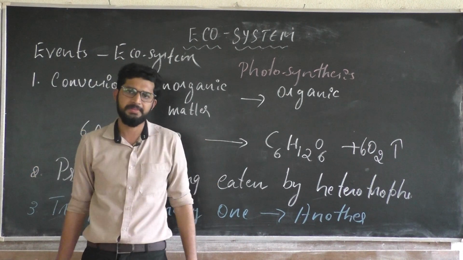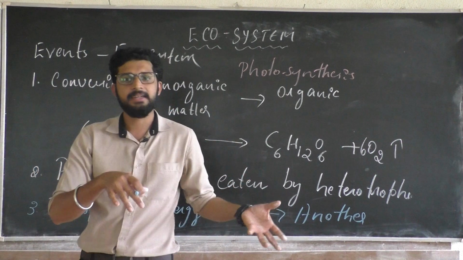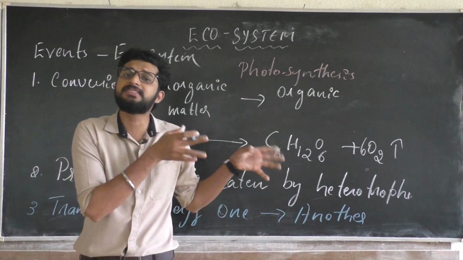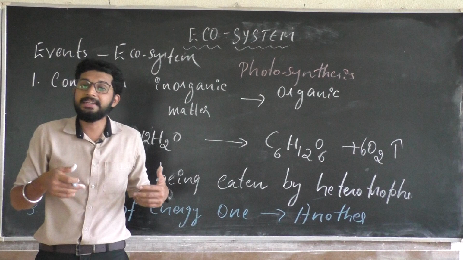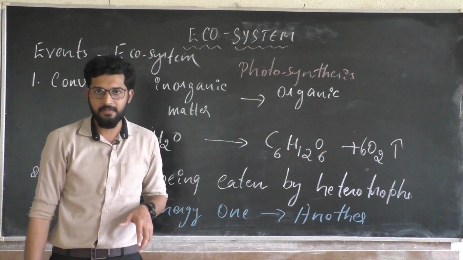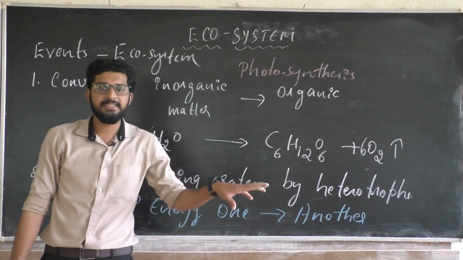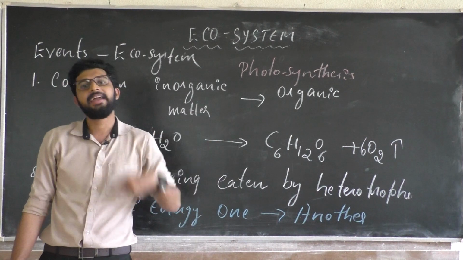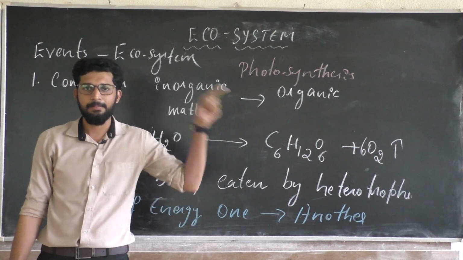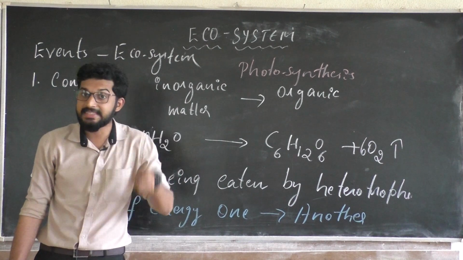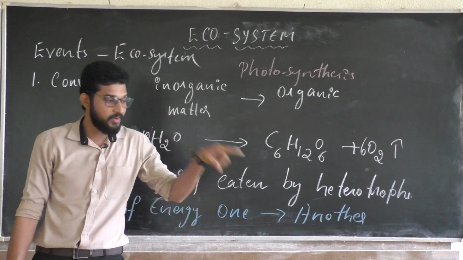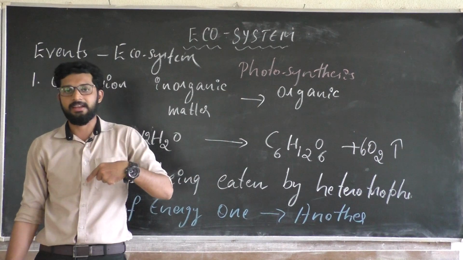We are all heterotrophs. We consume plants. Why are we consuming plants? Because they are a source of nutrition for our survival. Now we become another group of organisms. Plants are one trophic level, we are another trophic level. There is a transfer of energy from one trophic level to another.